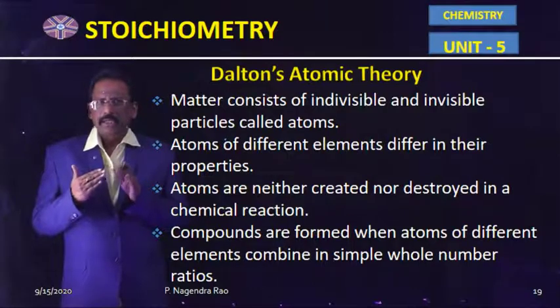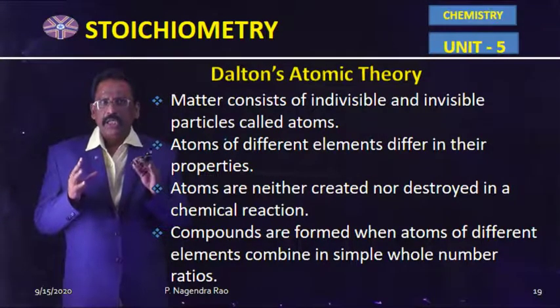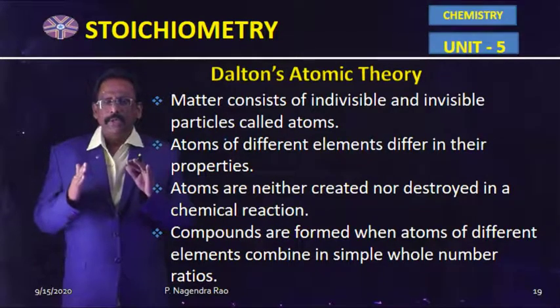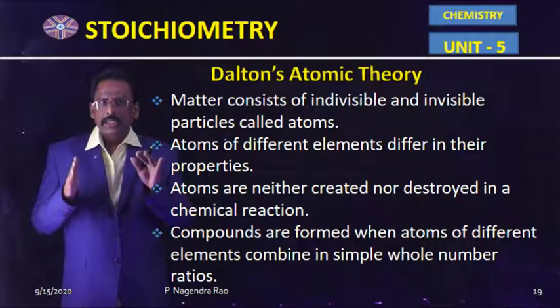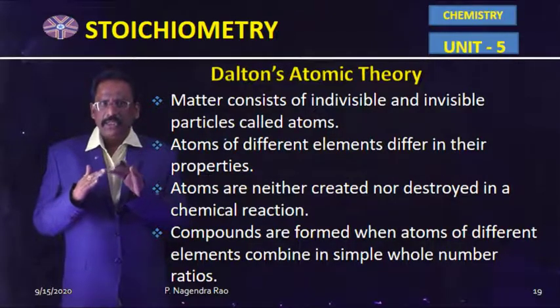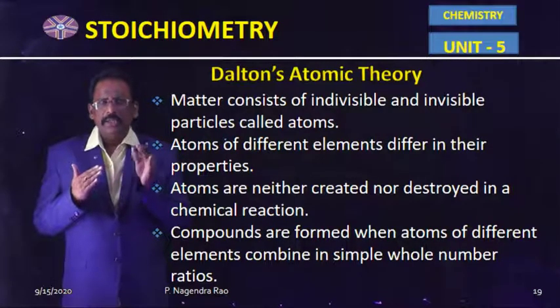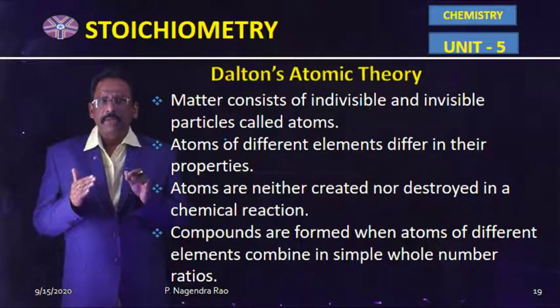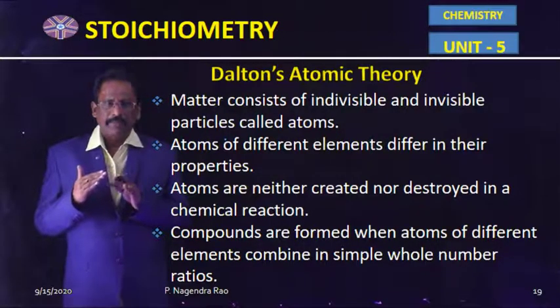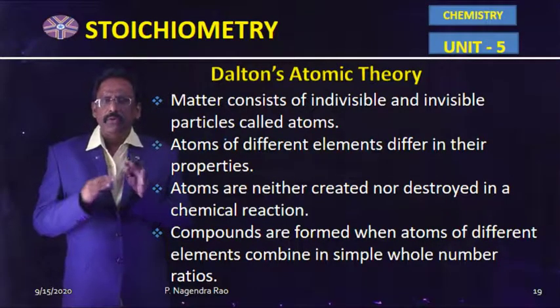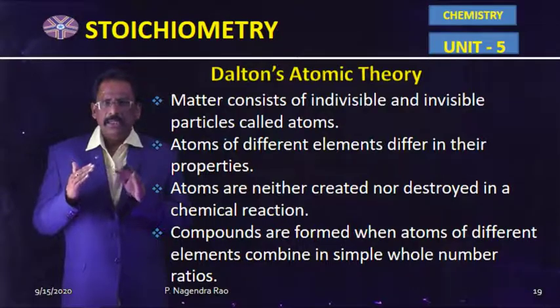That means according to the law of multiple proportions, if two elements combine together, two or more different compounds are produced. In those compounds, the different weights of one of the elements combining with the constant weight of the other element show a simple multiple ratio to each other. So that means the compound is formed by the union of two or more different elements in a fixed ratio by weight.